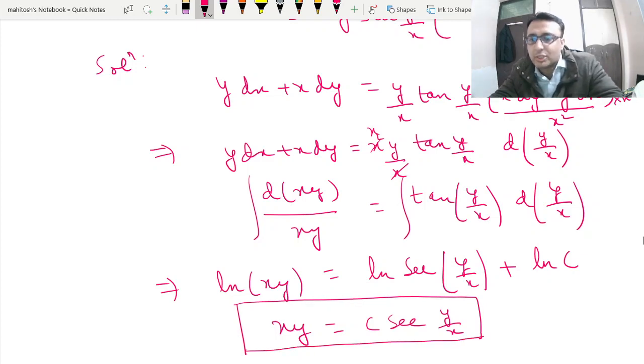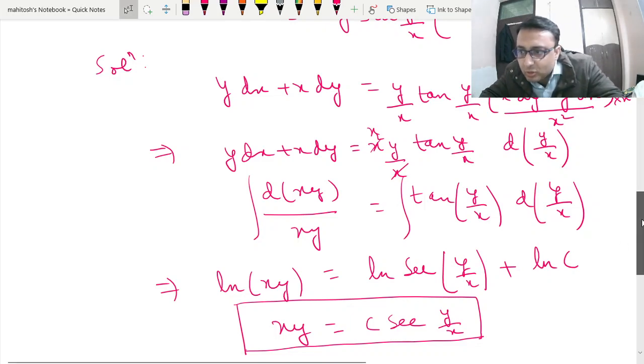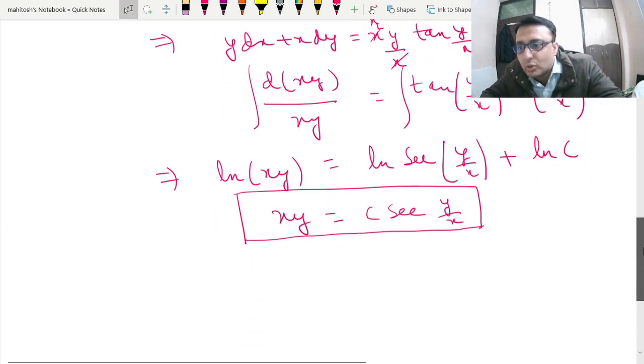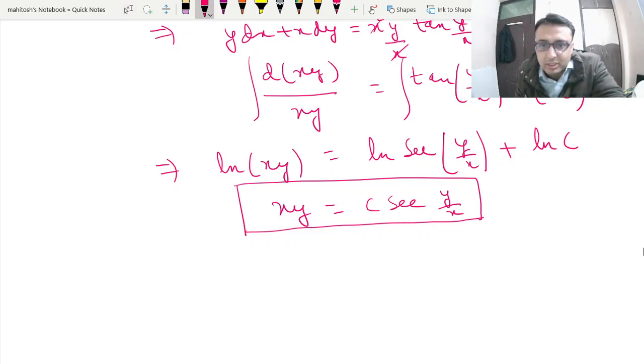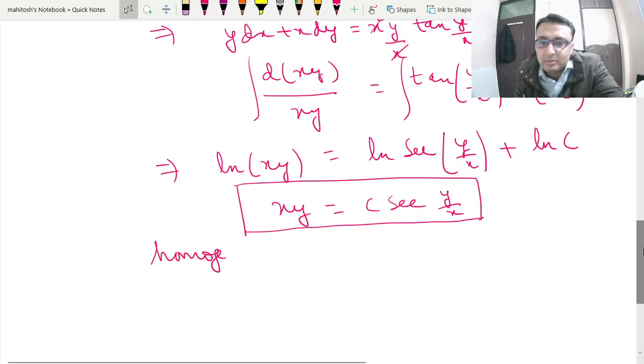Now in this question you should get your answer right. That's the primary objective, but then you have to do it within a time bound manner. Many of you will just get into the trap that it's a homogeneous equation. It is indeed, but it will be a bit time consuming.